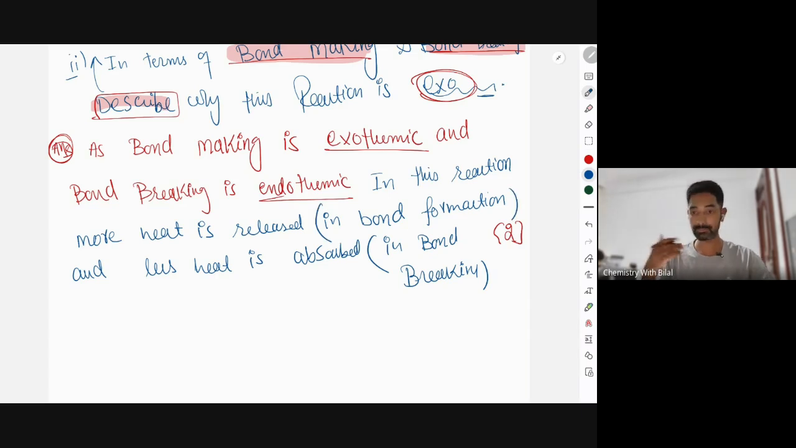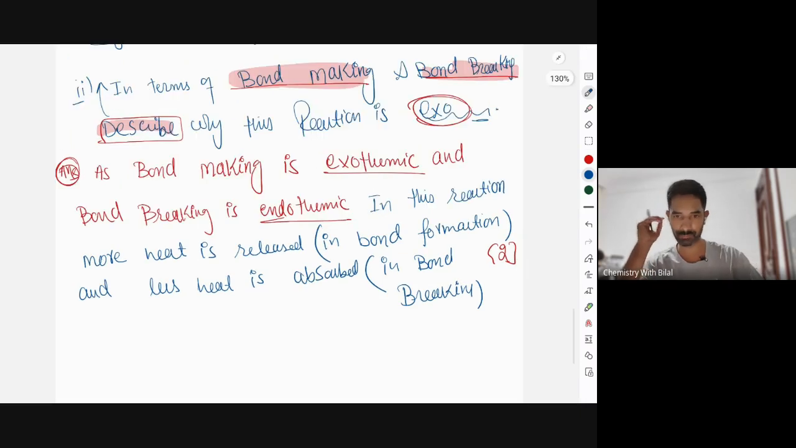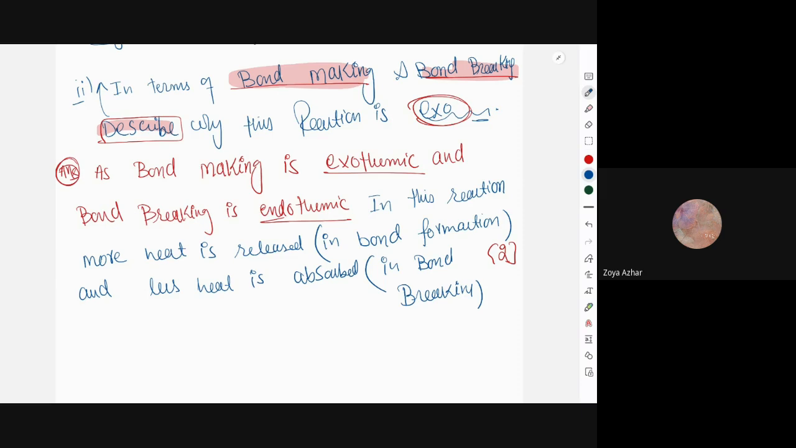Right? What if the reaction is endothermic? How would you explain that reaction in terms of bond making and breaking? I want you, Zoya, to start. Imagine this reaction is endothermic. How would you answer this question for 2 marks? I want everyone to listen. Yes, Zoya.